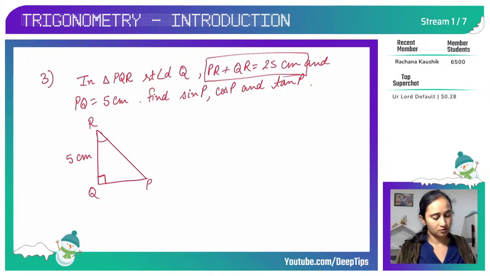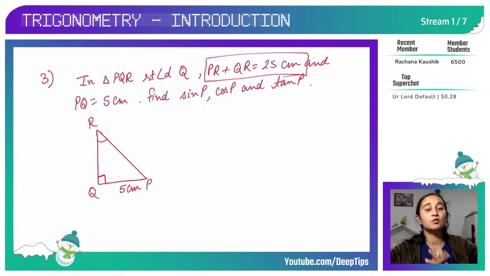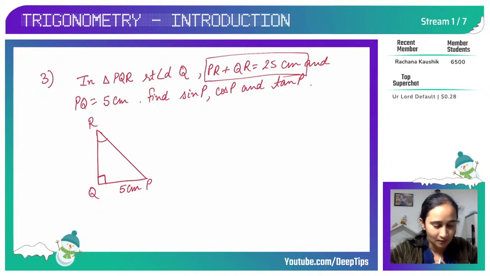Now here angle Q is 90 degrees and PQ is 5 centimeter, not QR. PQ is 5 centimeter and PR plus QR gives me 25 centimeter. So now the question is how to find QR and PR, because without that it is not possible for me to find the value of sine P, cos P and tan P, because these trigonometric ratios depend on the length of the sides. So it is important to find the length of the sides first, correct?